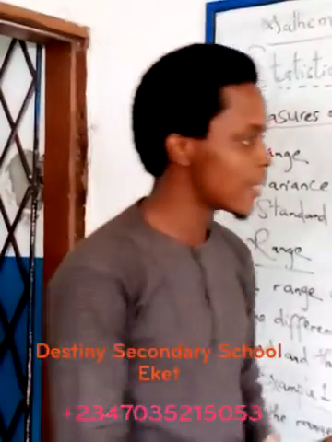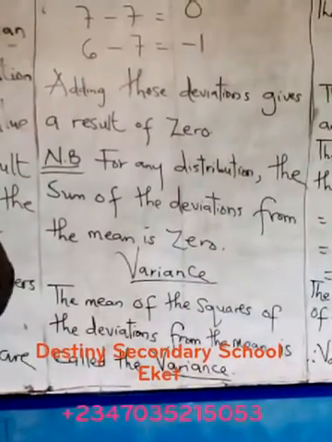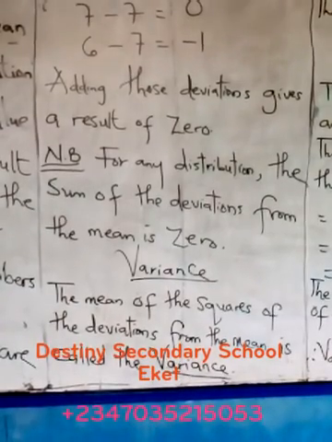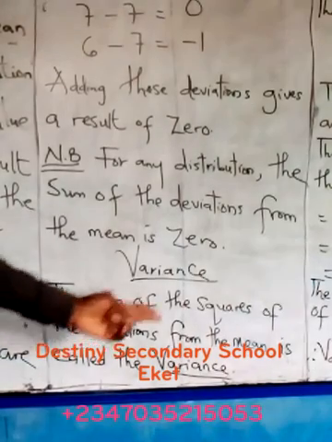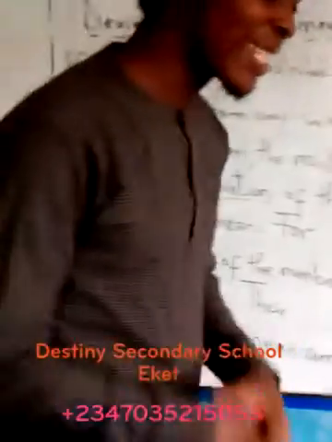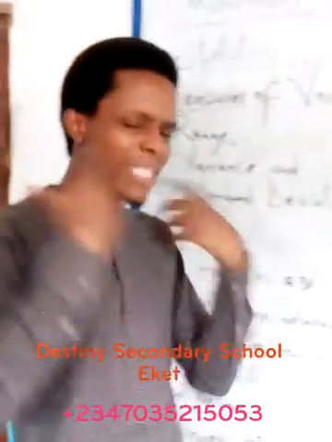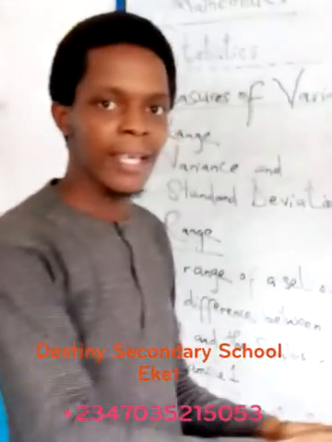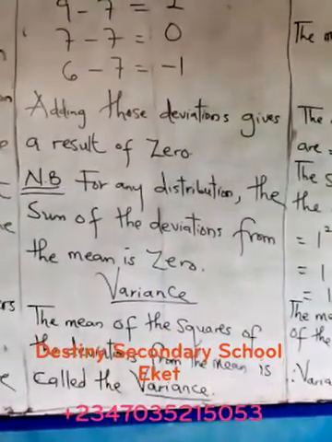So now we'll go to the second measure of variation, which is the variance. Variance is very, very important, so you've got to pay attention here. From the definition, they say the mean of the squares of the deviation from the mean is called the variance. This is back to what I'm saying: mathematics is not grammar. You have to have a pictorial view, an imaginative concept of what they're saying there. Let's break it down.